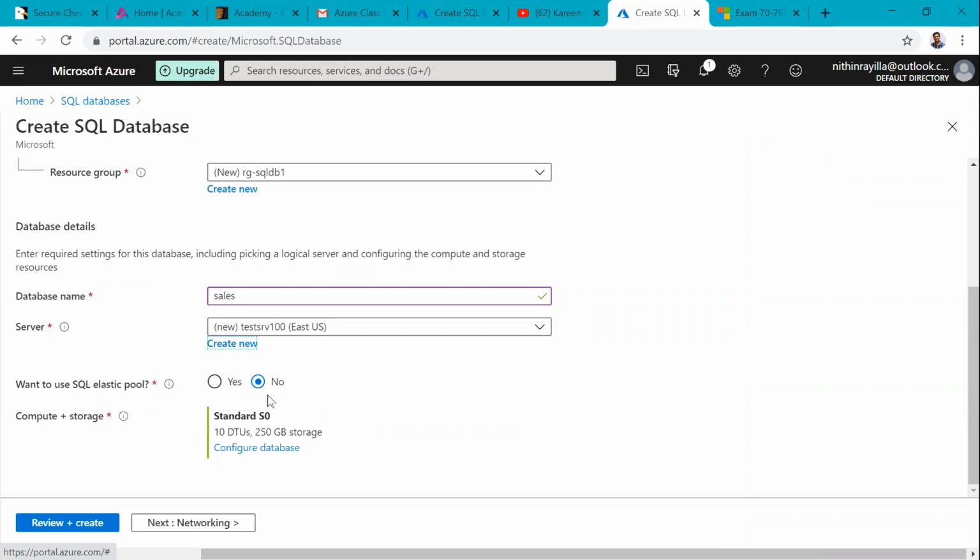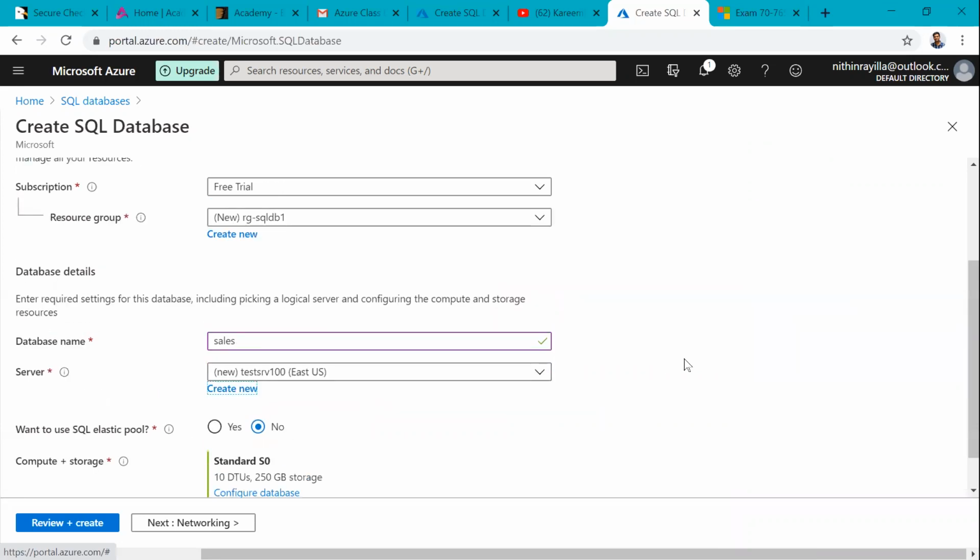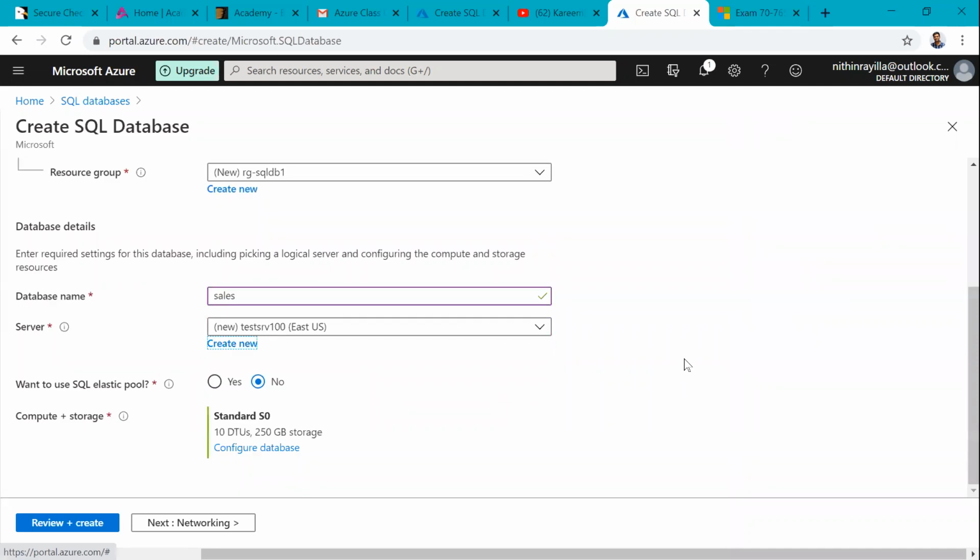In case of PaaS, remember we don't have our own dedicated machine. Directly we are working with a database. Here pricing and performance depend on the number of DTUs, database transaction units per second. Per second, how many transactions you want, and what should be the maximum size of the database, depends on that the cost is decided and performance is decided.